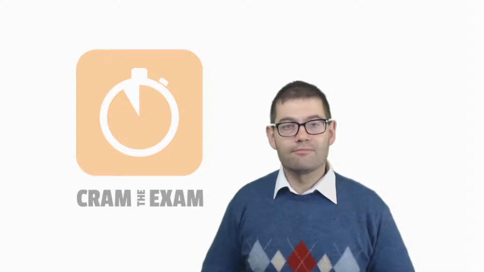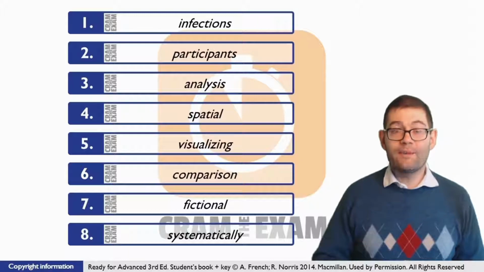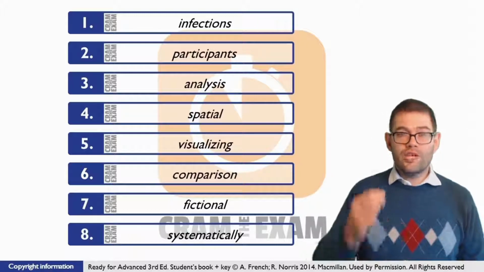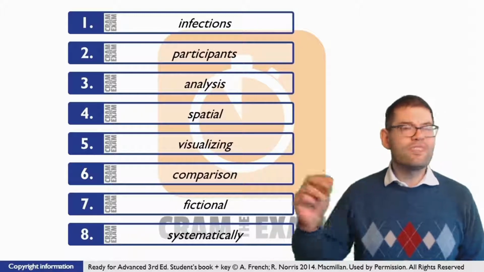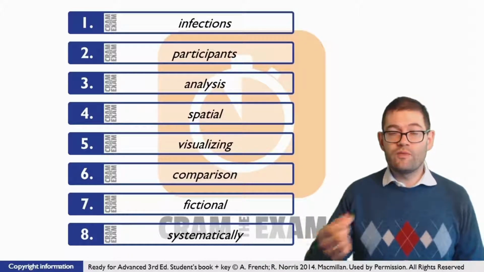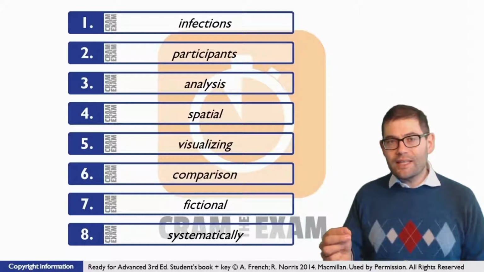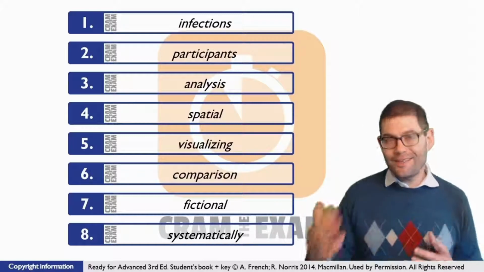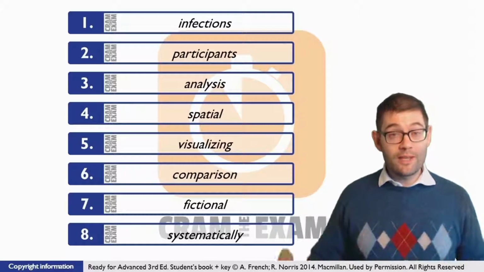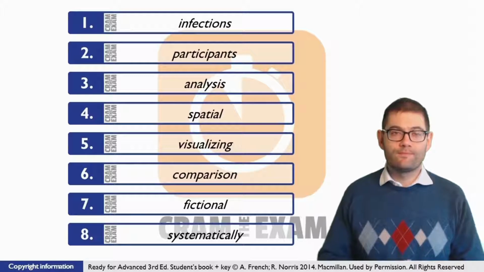Then let's go. For question number 1, the key word here before the gap is suffer, because normally you suffer from plus noun, and you suffer from an illness of some kind. But in this case, we've got a form of the verb. They had suffered plus noun. So what's the noun that we need here? Well, we're talking about a number of different people, which means that we need a plural noun. So that's why the answer here is infections.